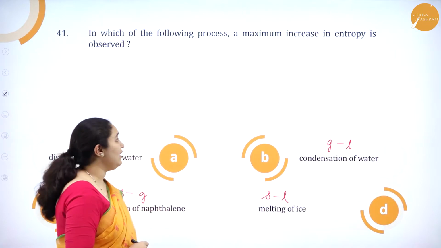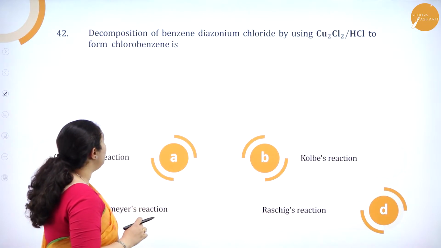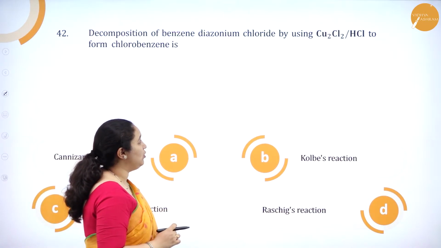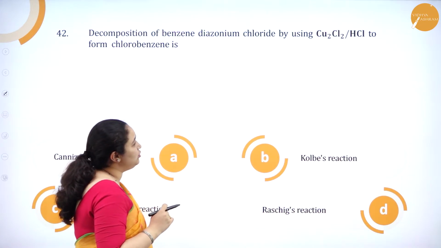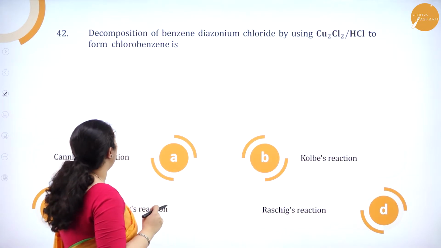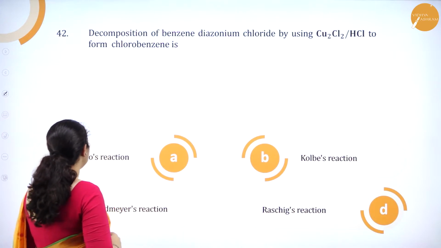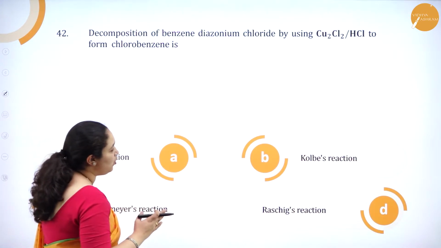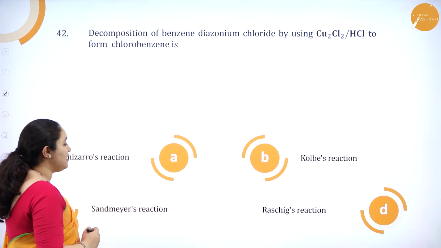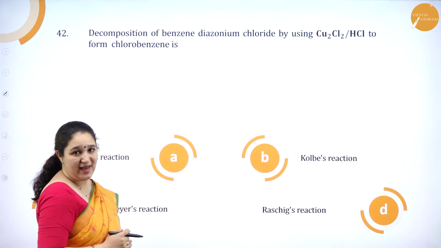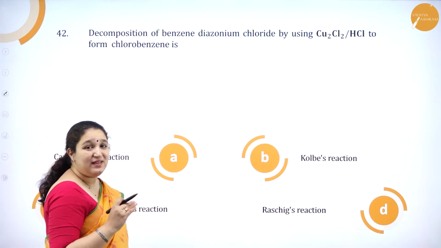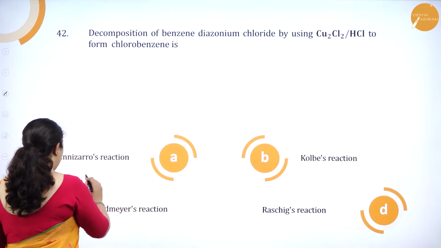Okay. Next question. Decomposition of benzene diazonium chloride by using Cu2Cl2 with HCl to form chlorobenzene is Cannizzaro reaction, Kolbe's reaction, Sandmeyer's reaction, Raschig's reaction. Here the answer is Sandmeyer's reaction.